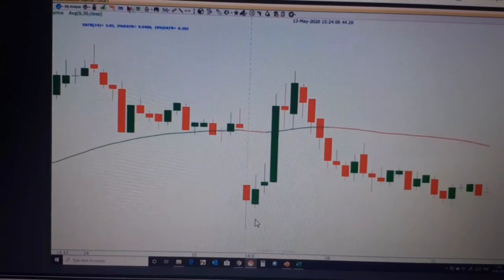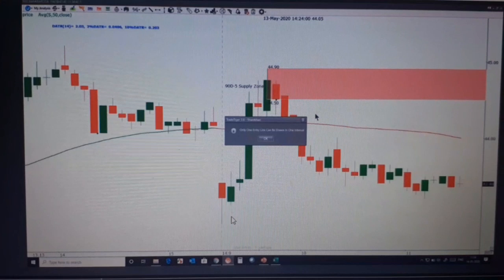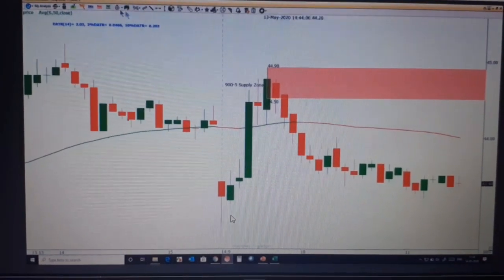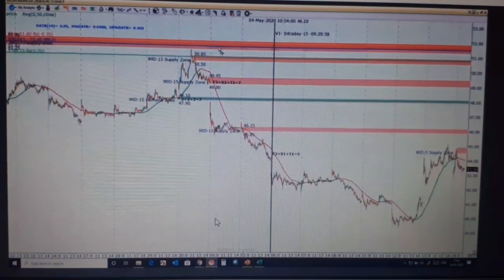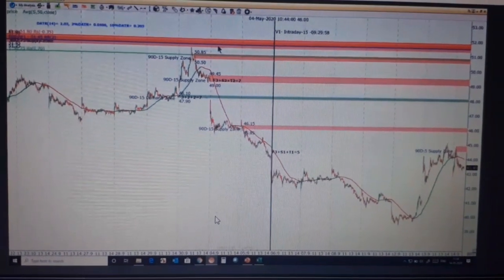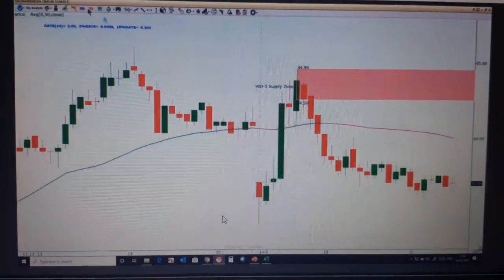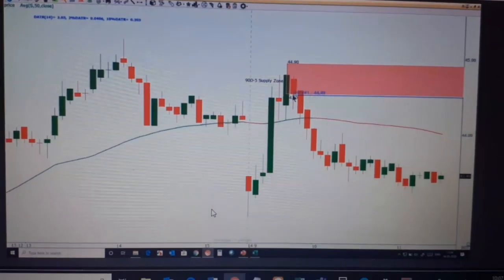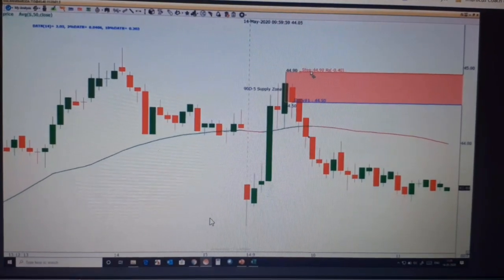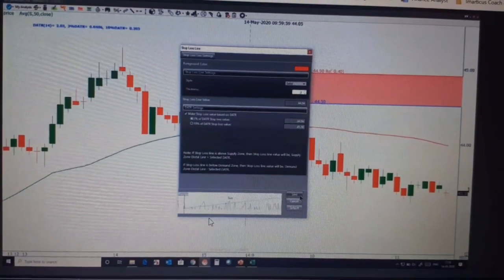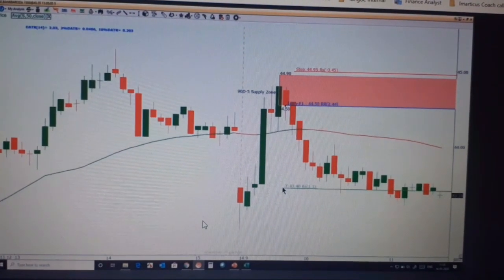Okay, so let's suppose this is a rally based drop and I'm trying to put, see, only one entry line can be drawn over here because there is an entry line over here already. Okay, so I have to delete this and I have to put it over here. So let's suppose I'm putting this, that's my stop loss. And that's my target somewhere over here.